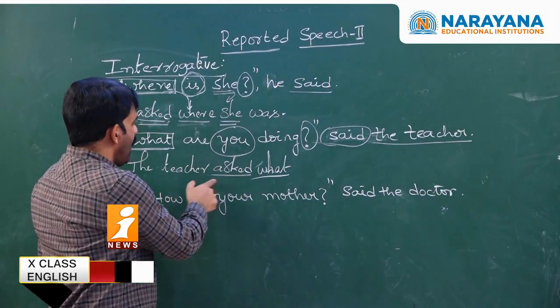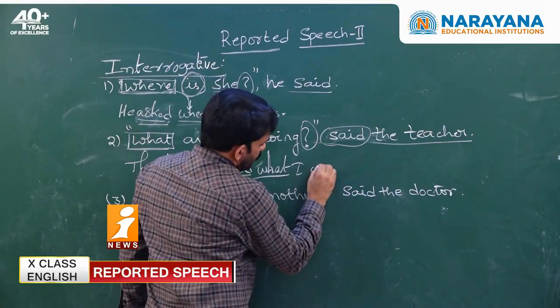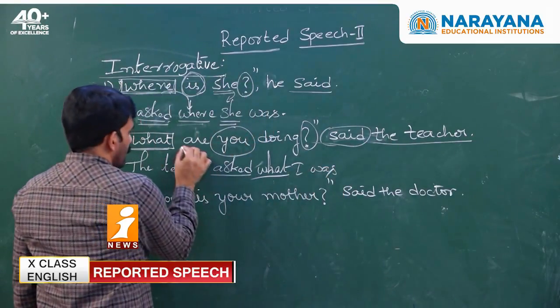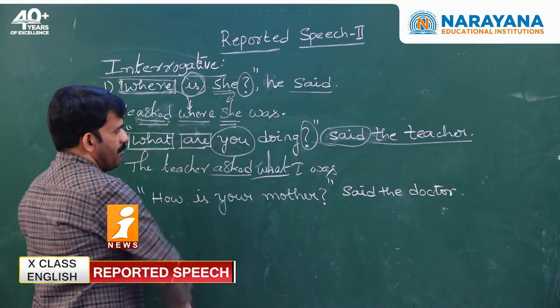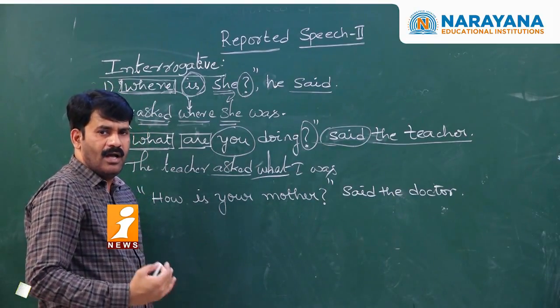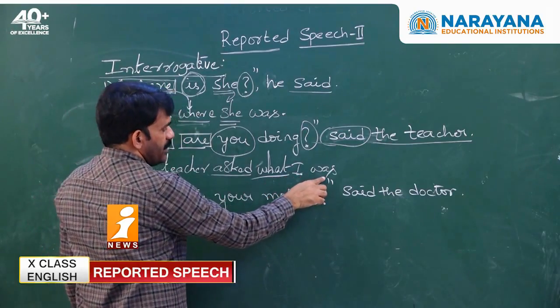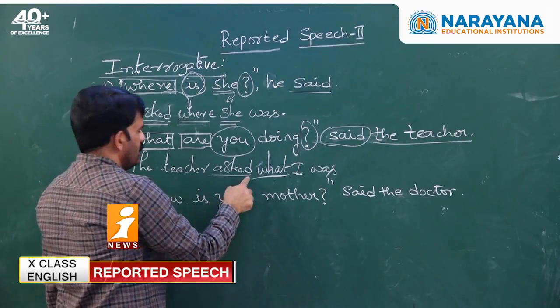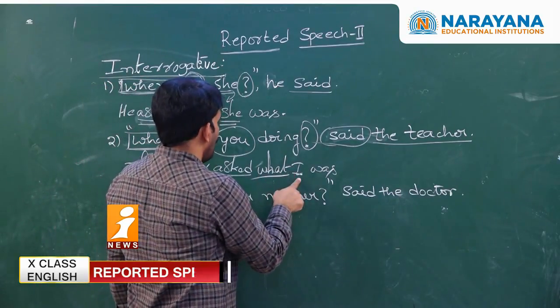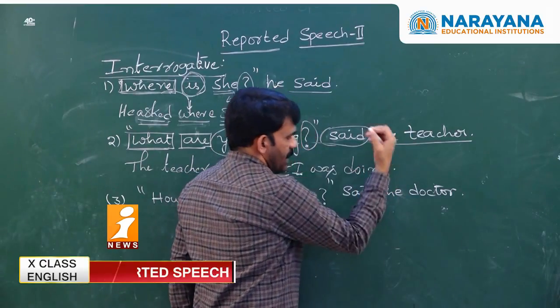The teacher asked what I was doing, because the past form of is or am is was. As the subject is singular, I am taking was. So the teacher asked what I was doing. That's it. This is the answer.